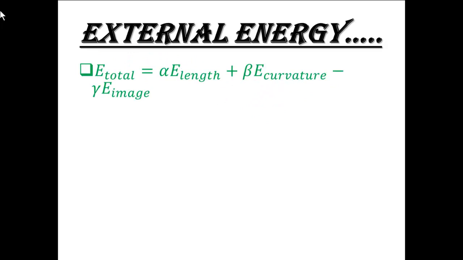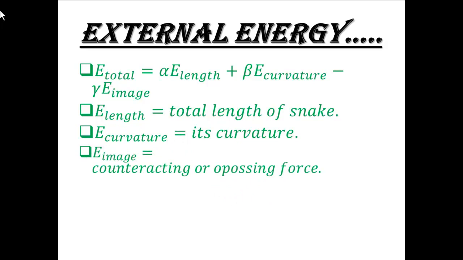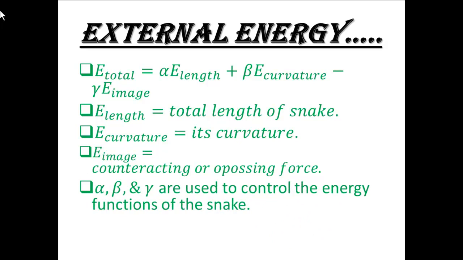Total energy equals alpha of total length plus beta of curvature energy minus gamma of image energy. E length equals the total length of the snake. E curvature is its curvature. E image equals counteracting or opposing forces. Alpha, beta and gamma are used to control the energy functions of the snake.